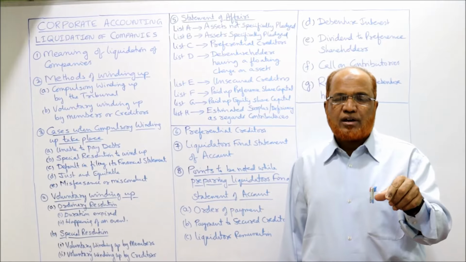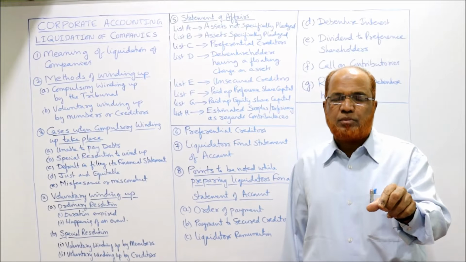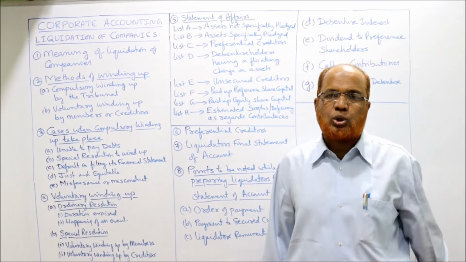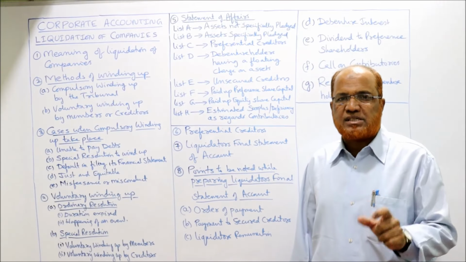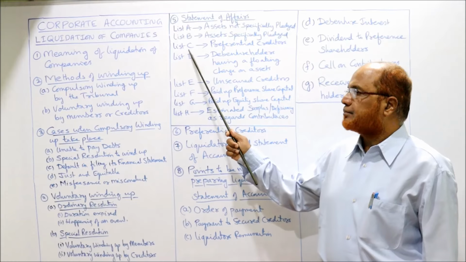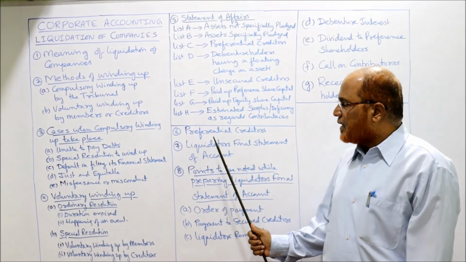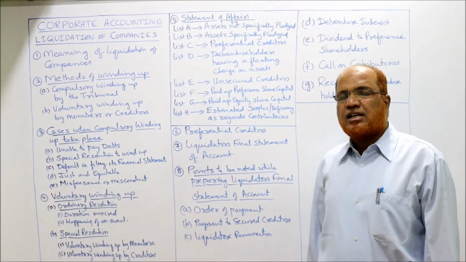So preferential creditors are those creditors which must be paid before any amount is paid to unsecured creditors. And these preferential creditors should be specified in List C. List C. Now, the liquidator's final statement of account.